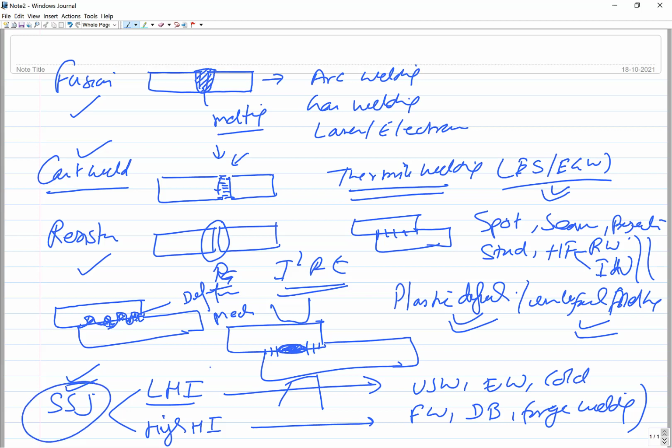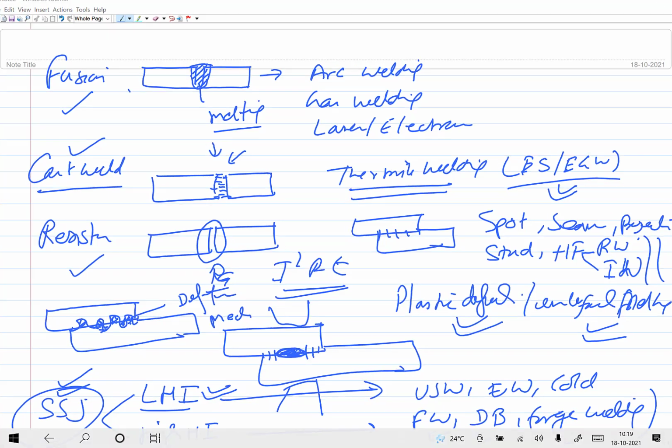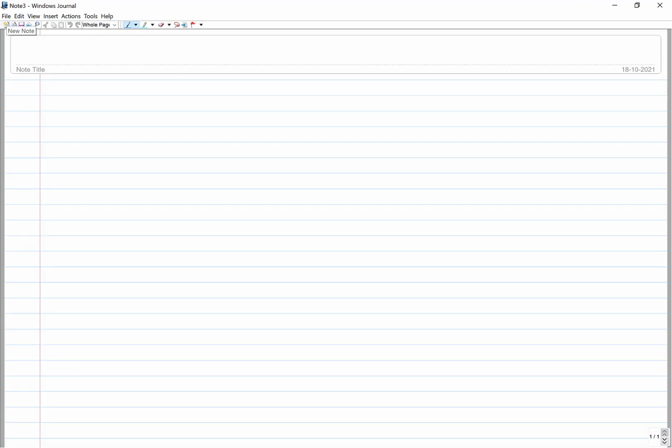In case of low heat input processes, the heat generation is very limited, so the compromise with the joint properties or the base metal properties is very negligible. But it is significantly high in case of high heat input processes like friction welding, diffusion bonding, and forge welding, okay. So that was about the approach based classification.